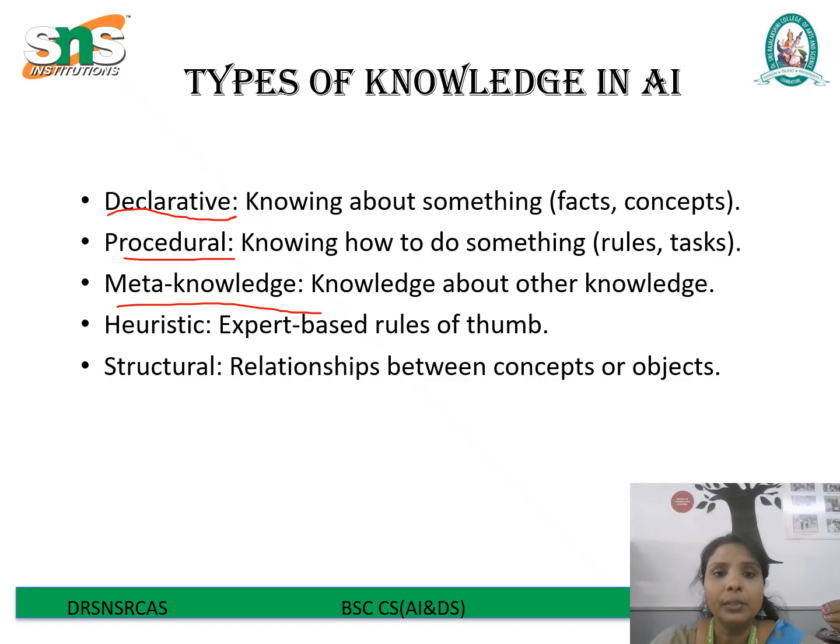Next one is heuristic knowledge. These are expert-based rules of thumb, which might be applied to suggest a possible condition based on symptoms. Finally, structural knowledge deals with understanding the relationship between various concepts or objects.